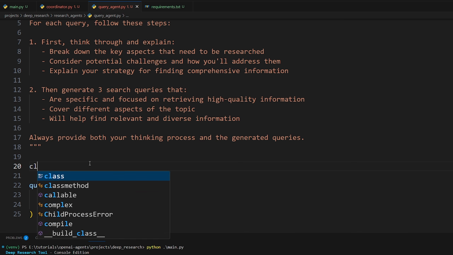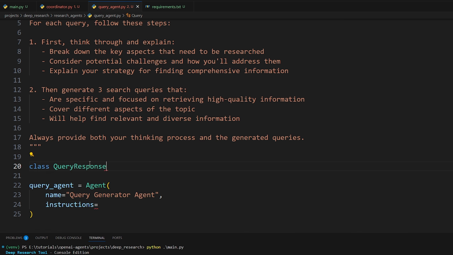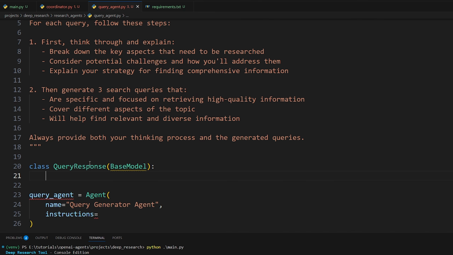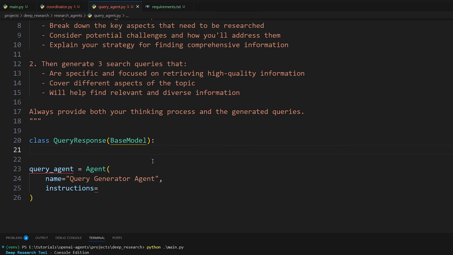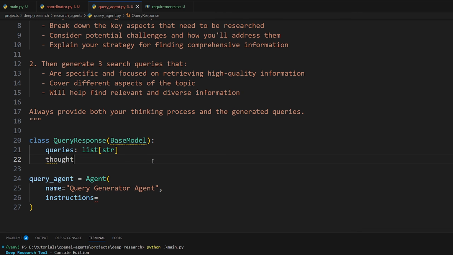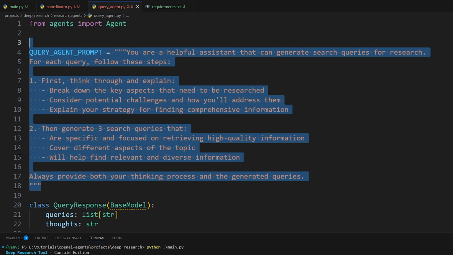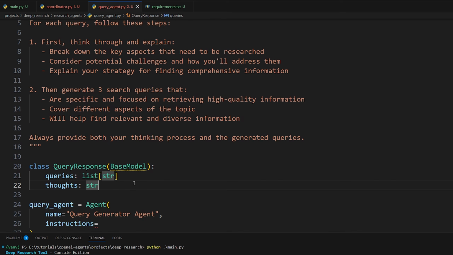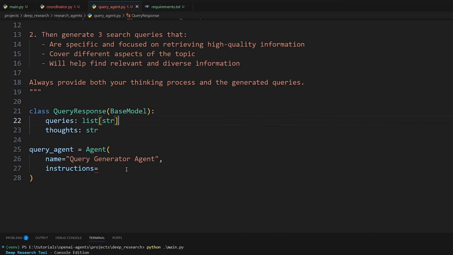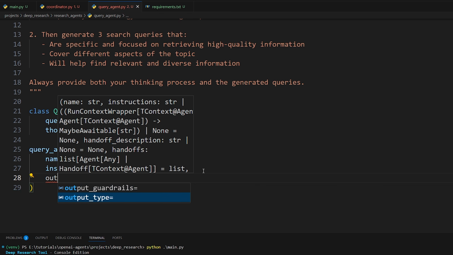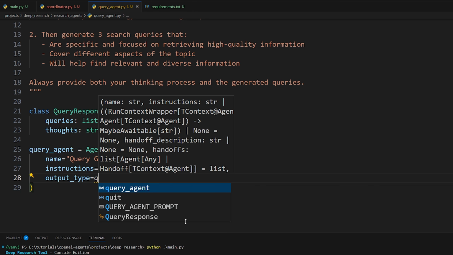Okay, so what we're going to do is have a class QueryResponse from BaseModel. This class will represent the return type of this agent after invoking it. So we'll say queries, which is just a list of strings. These will be simply the queries generated by the agent, and then also thoughts. This will allow us to show on the front end, which is just the terminal in this case, what the thinking process of the agent is as it's thinking through it. That looks cool, but also, like I said, it makes it better overall. There we go. So finally, we can now provide the query agent prompt and also the output type as QueryResponse. So hopefully that makes sense.